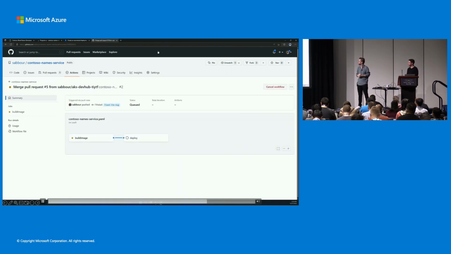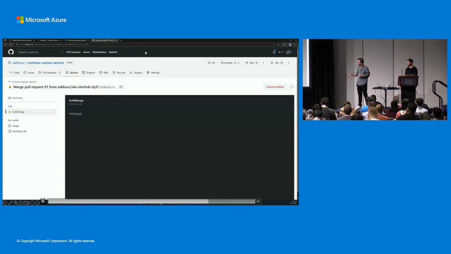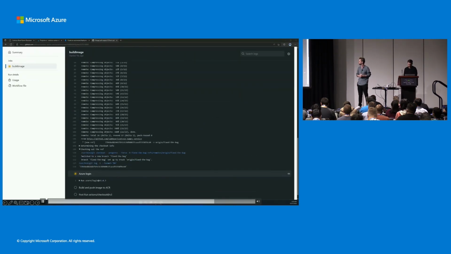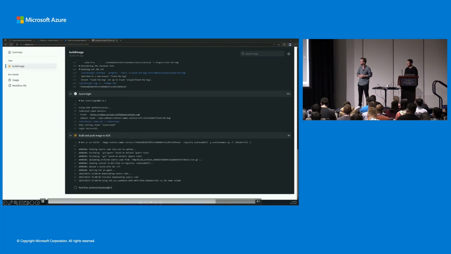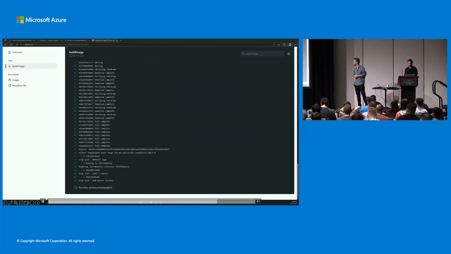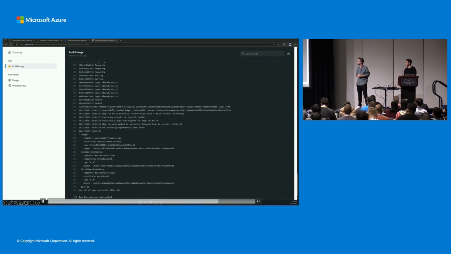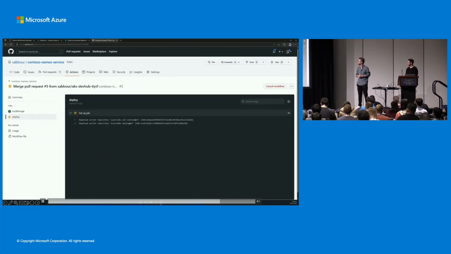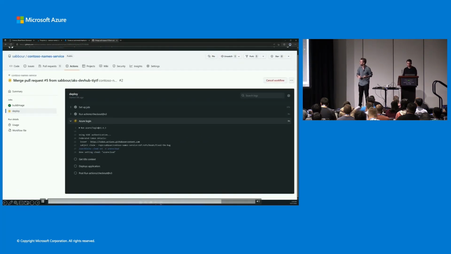We can go in to get a little bit more information. You can see the two stages here, build and deploy. And when you click on those individually, you can get more information on the individual steps within these stages. Speed things up. Awesome. So we built the image successfully.